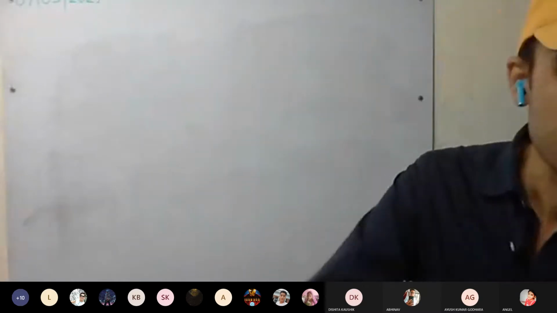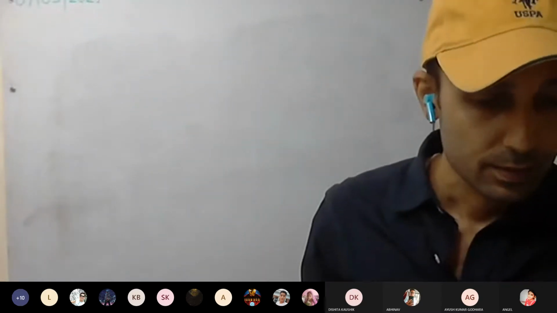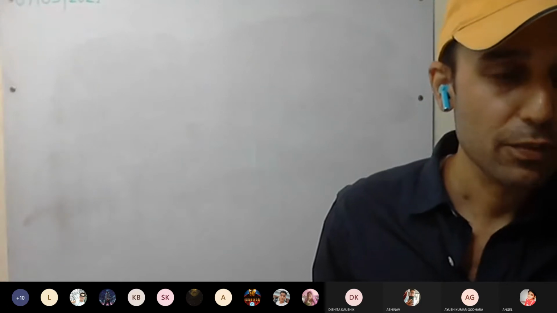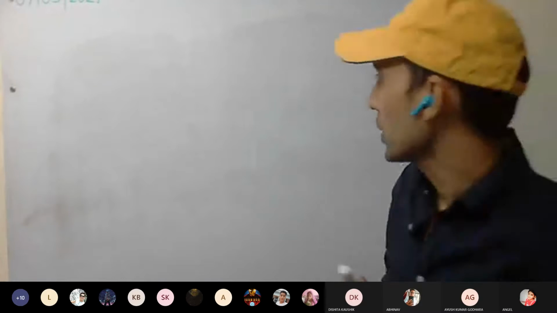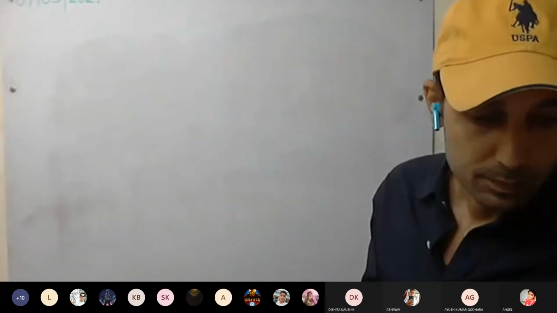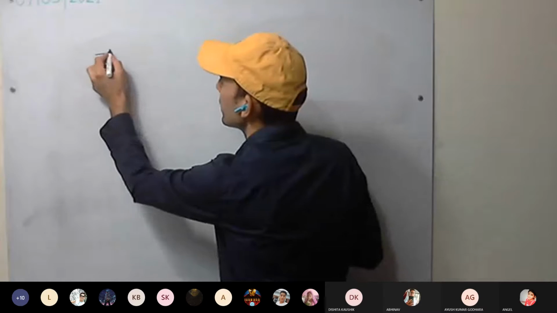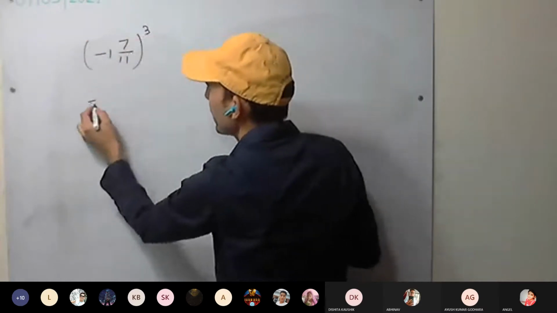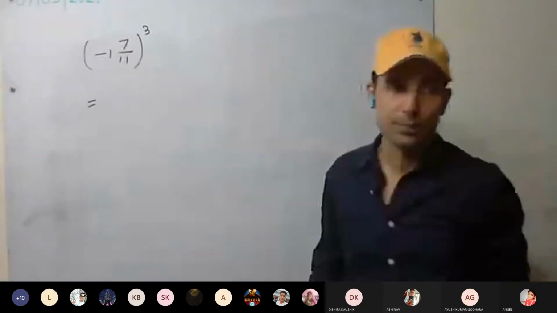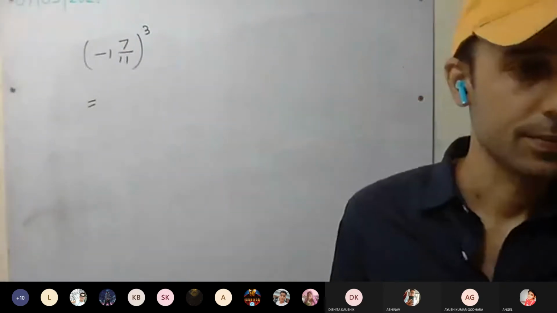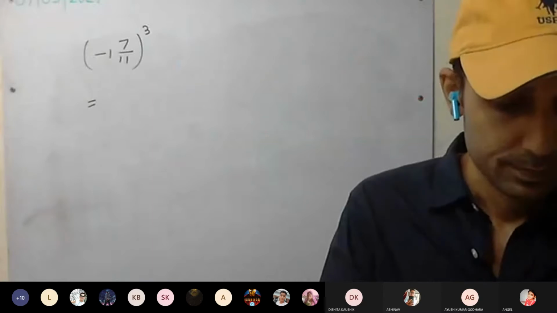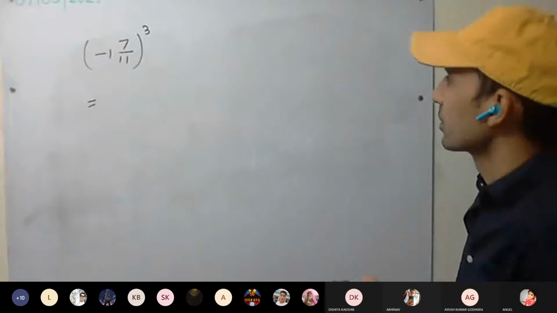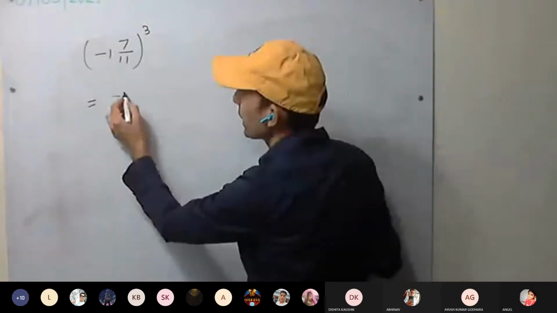Kushwan, tell me what will be the improper fraction? Minus 18 upon 11, whole cube.